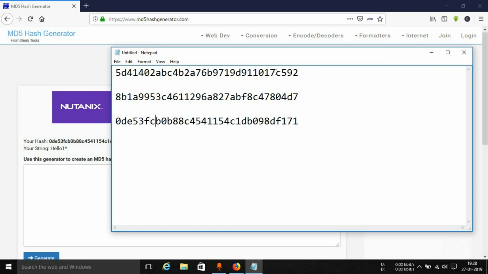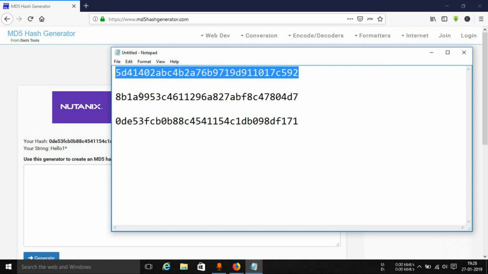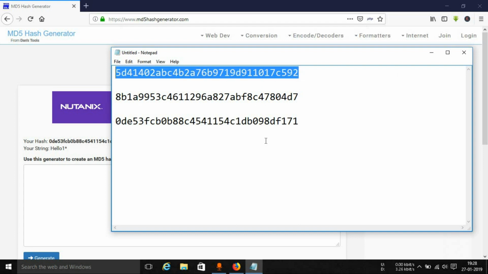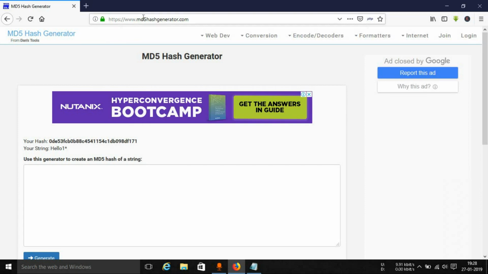And this is just the case with MD5. If you use SHA1 or SHA256, these hashes will be even larger. You can see over here, these are MD5 ones, but the SHA256 ones will be a little bit different, or obviously larger than these. So how can you identify such hashes?